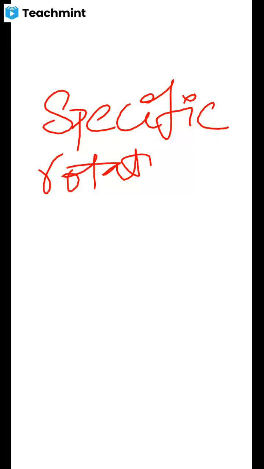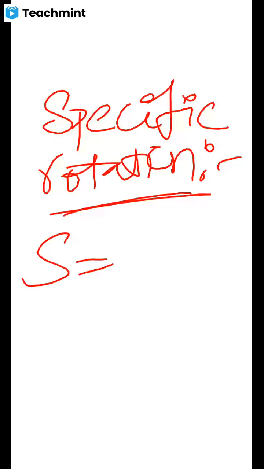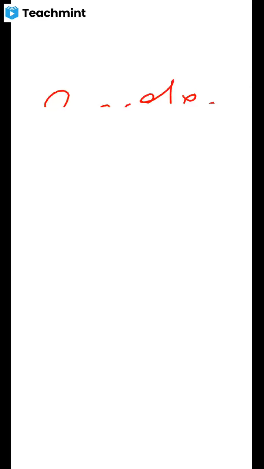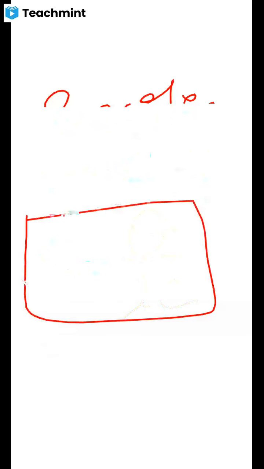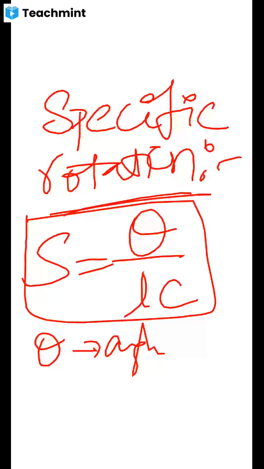Specific rotation S is equal to theta by LC. Theta is the angle of rotation.